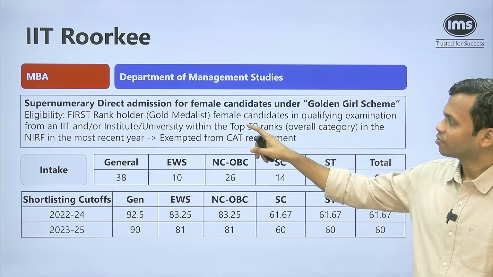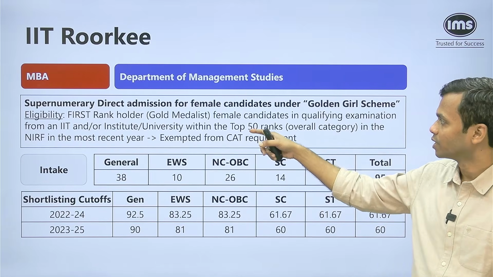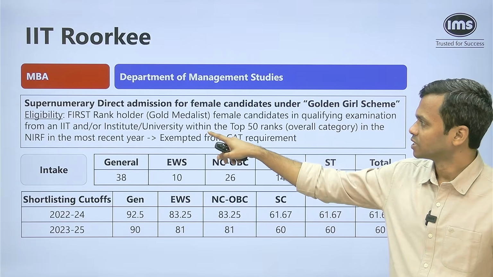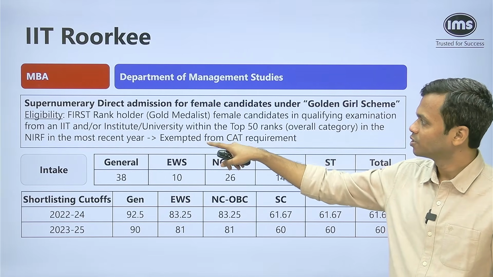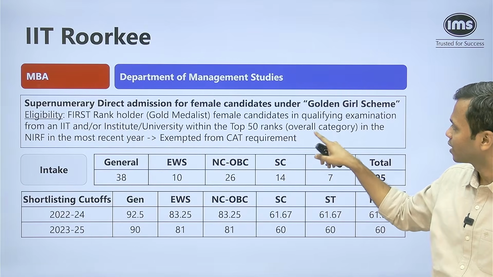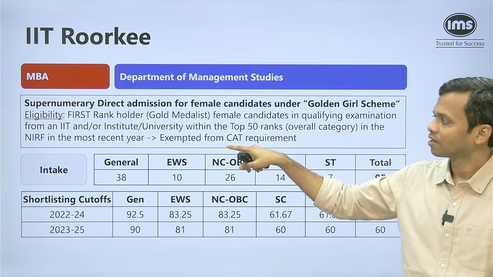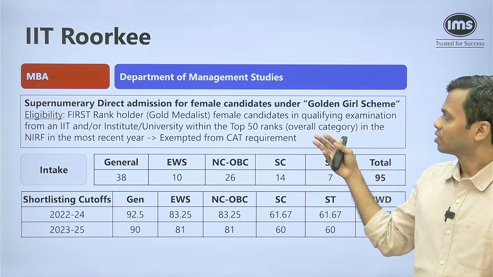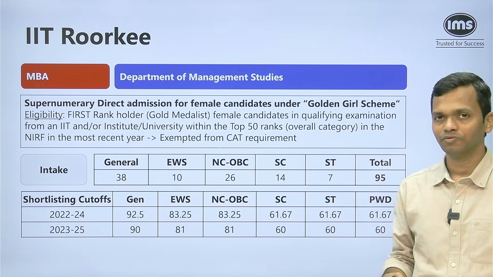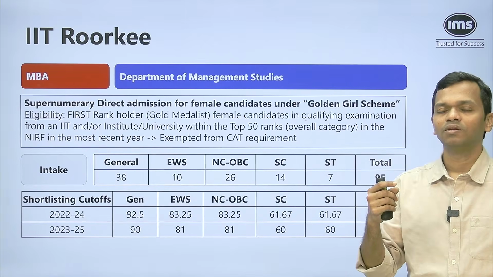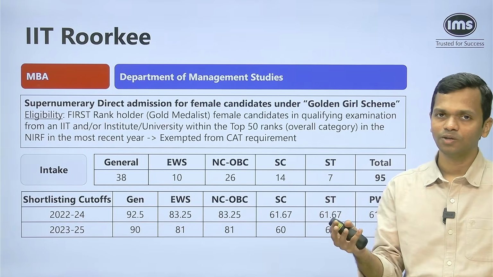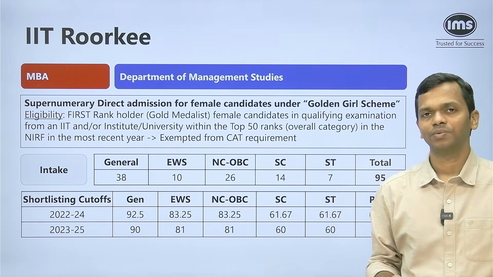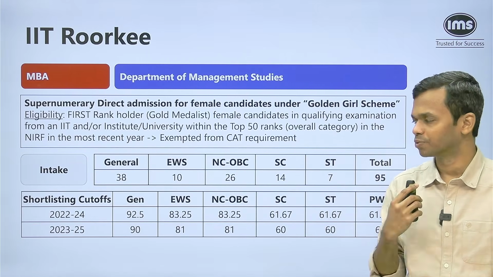So they have mentioned that if you're a first rank holder or a gold medalist, female candidate in the qualifying examination, which is your graduation basically, from an IIT or institute or university within the top 50 ranks overall category in the NIRF in the most recent year. So from the latest NIRF ranking, if you are in the top 50 institutes or universities and you are a female gold medalist or first ranker in your college or university, then you will be exempted from the CAT requirement. Okay, you will be directly called for the interview.